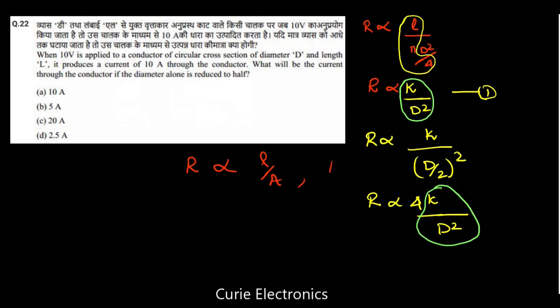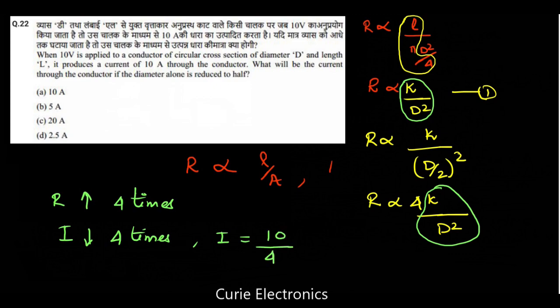So the current originally flowing should reduce by 4 times. So I equals what? 10 amps was flowing originally, upon 4. It becomes 2.5 amps. So the answer is option D. Option D, 2.5 amps.